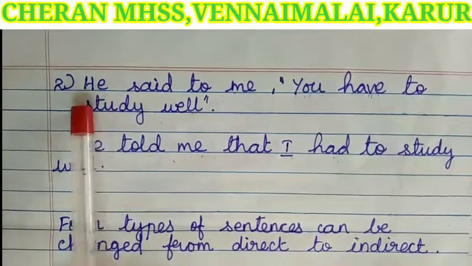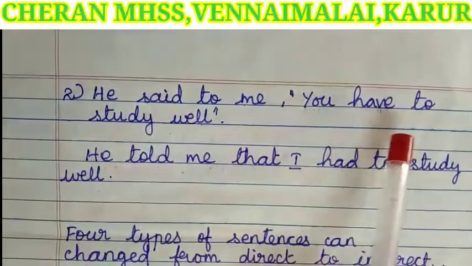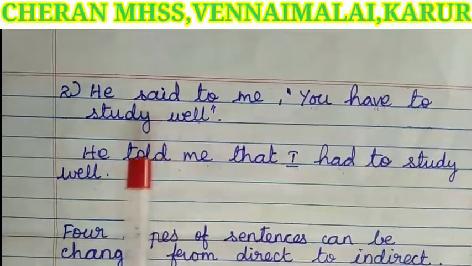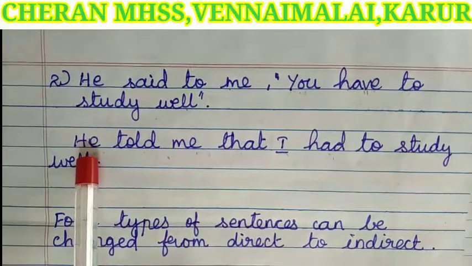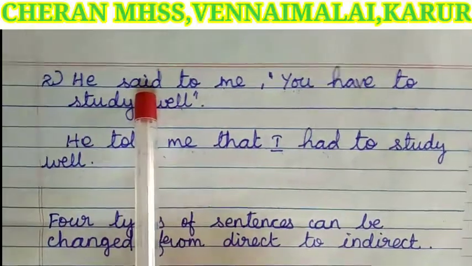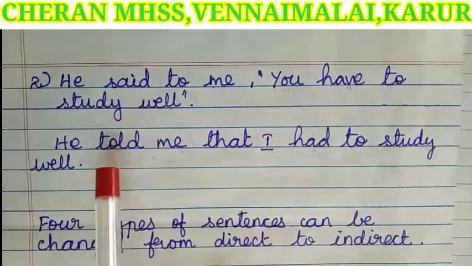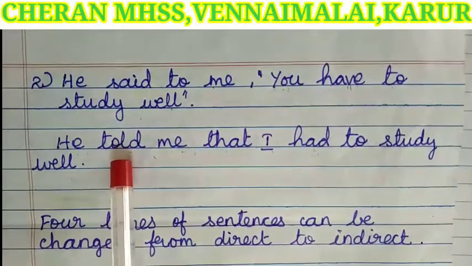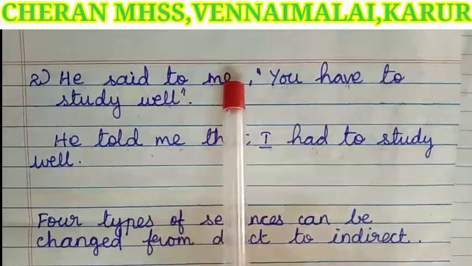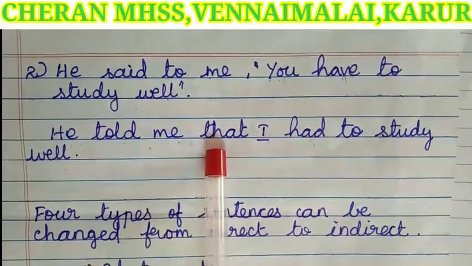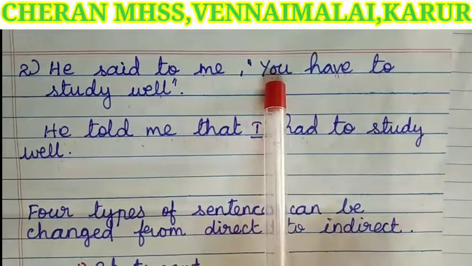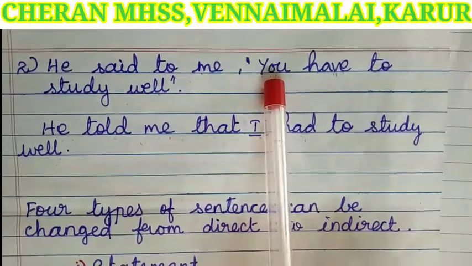Next example: He said to me, "You have to study well." He is the speaker, the same he. The reporting verb said to will change as told. The listener, me, is also the same. Instead of the comma and quotation, we have added "that." You is a second person pronoun.